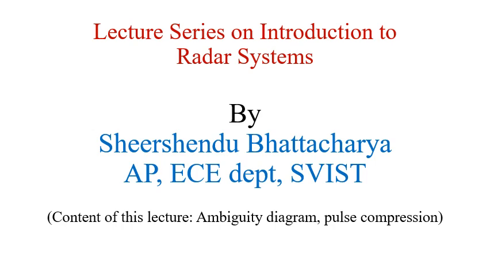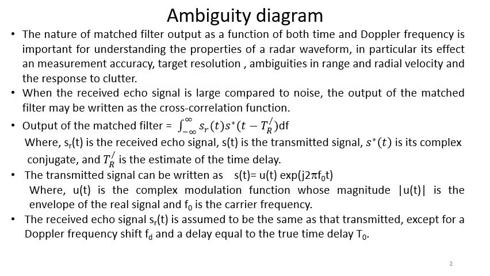In the lecture series on Introduction to Radar Systems, we are now going to discuss the ambiguity diagram along with the pulse compression technique. The nature of matched filter output as a function of both time and Doppler frequency is important for understanding the properties of a radar waveform. In particular, its effect on measurement accuracy, target resolution, ambiguities in range and radial velocity, and the response to clutter.